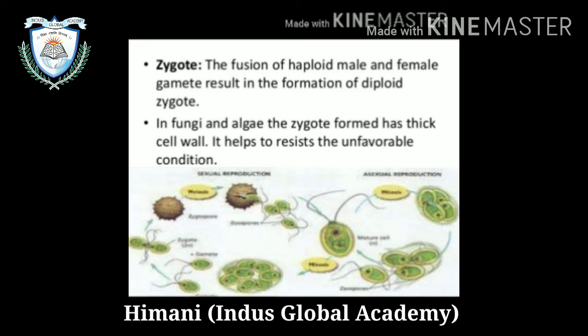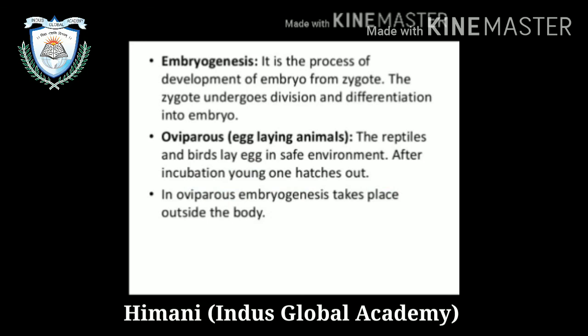In fungi and algae, the zygote forms a thick cell wall. That thick cell wall helps to resist unfavorable conditions. So after that, embryogenesis. It is the process of development of embryo from zygote. The zygote undergoes division and differentiation into embryo.